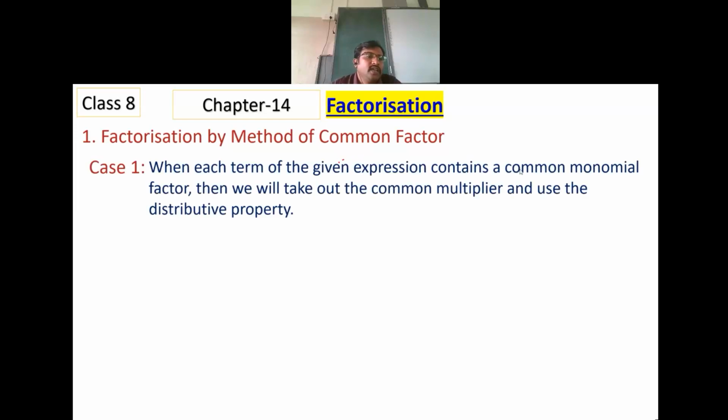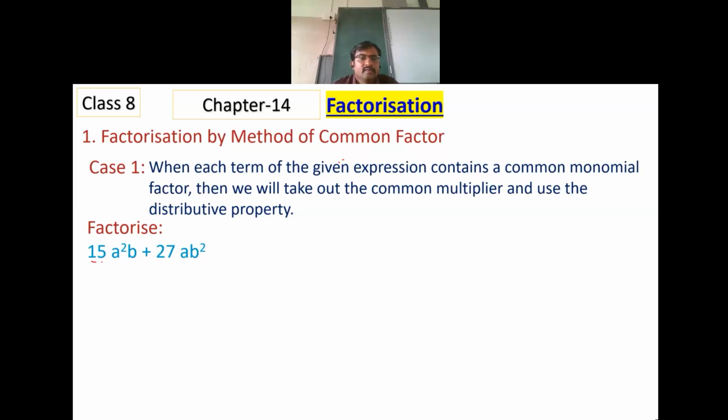First case is when each term of the given expression consists of a common monomial factor, then we will take out the common multiplier and use the distributive property. For example, look at the expression here, 15a square b plus 27ab square.